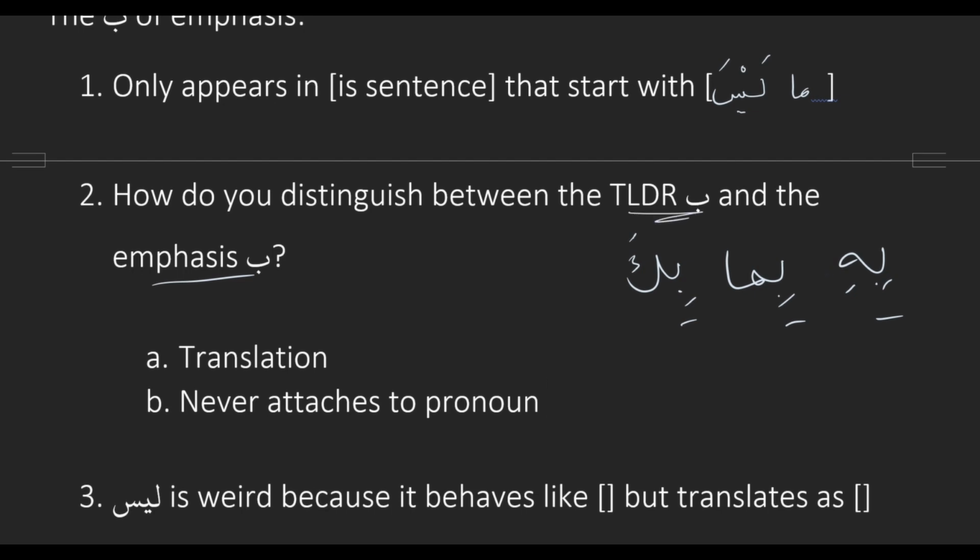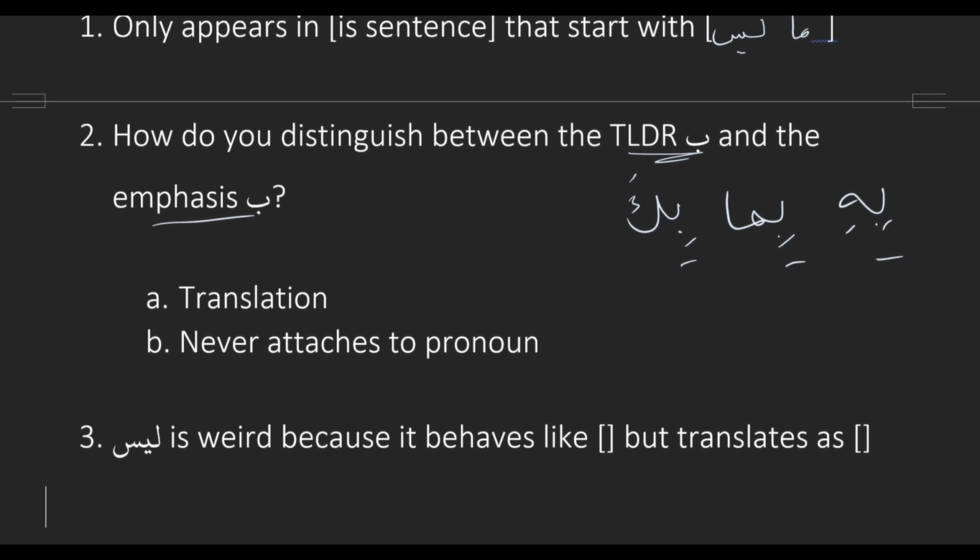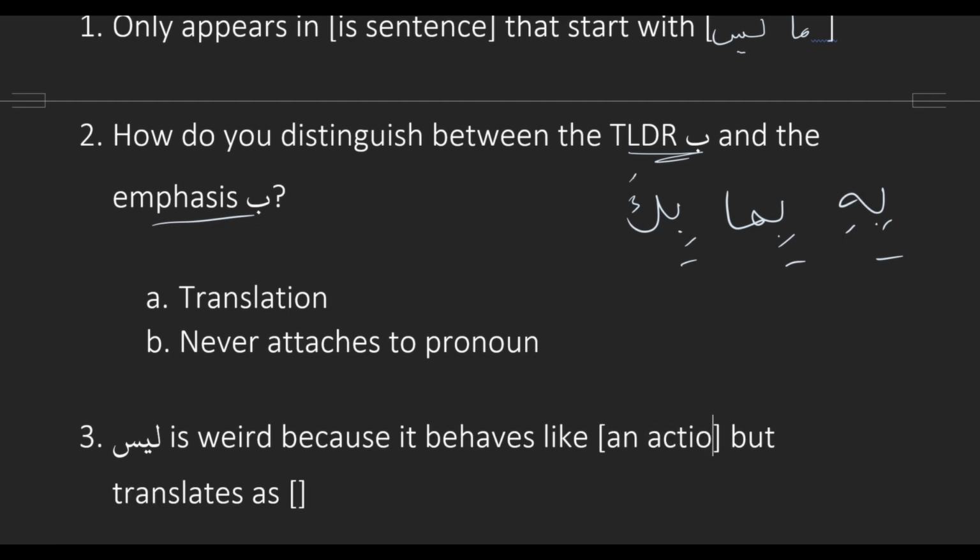And then last thing for ba of emphasis was laysa. So laysa is weird because it behaves like an action, meaning it can have an embedded doer or an outside doer. But the meaning of laysa is "is not," which makes it sound like an is sentence.